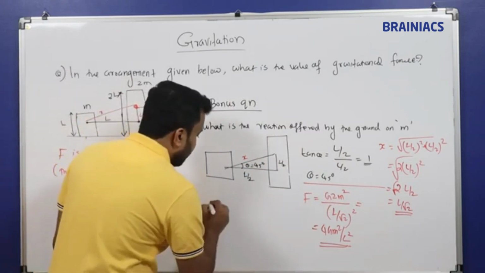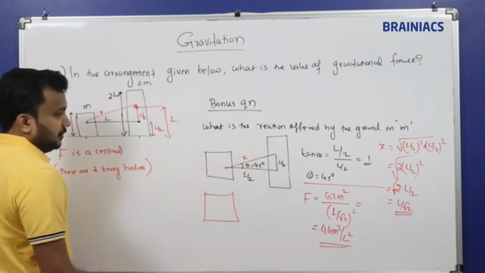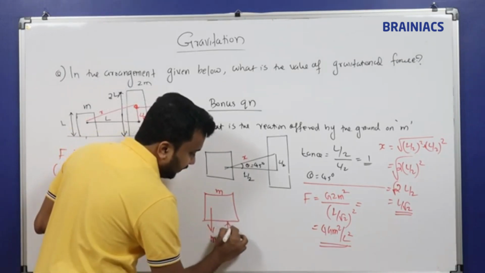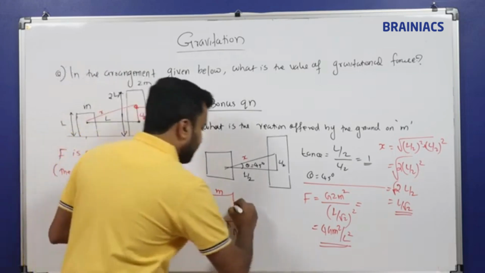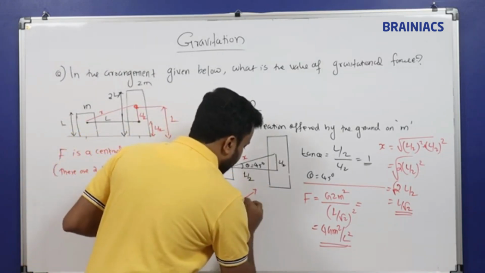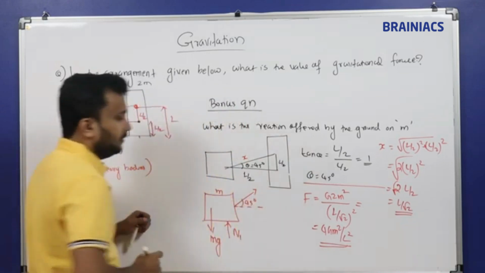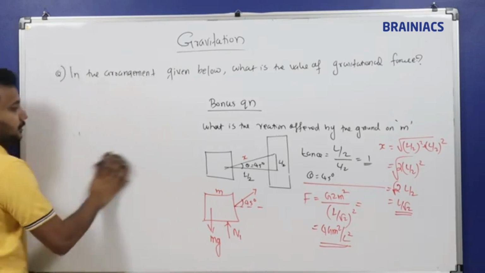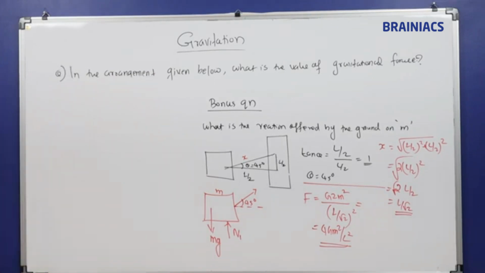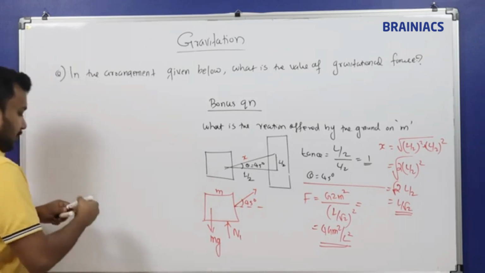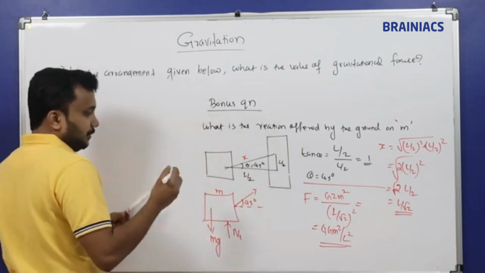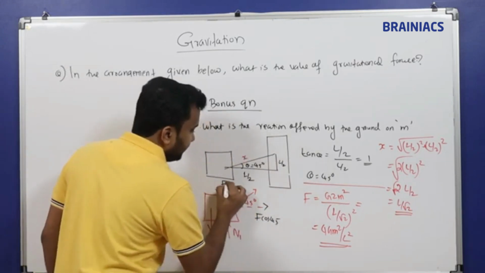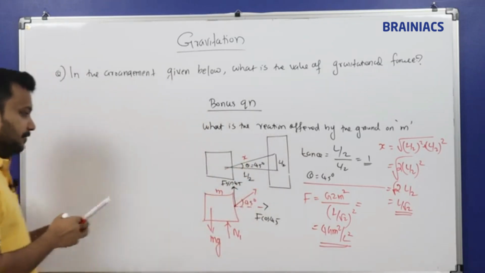So now to calculate the reactions, I am drawing the free body diagram of this one. So this is a mass of M. On M will act a force called mg. M will have a normal reaction called N1, and it is having an attractive force that makes an angle of 45 degree like this. Now we will write the free body diagram equation. So this F can be split into two components. One is F cos 45, another one is F sin 45.